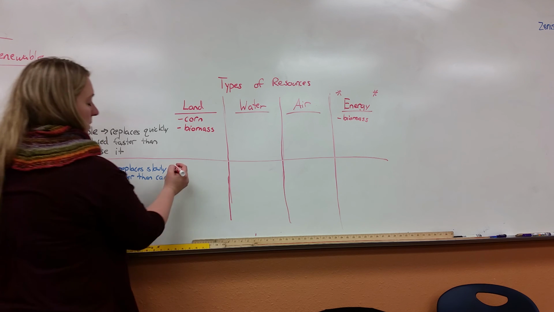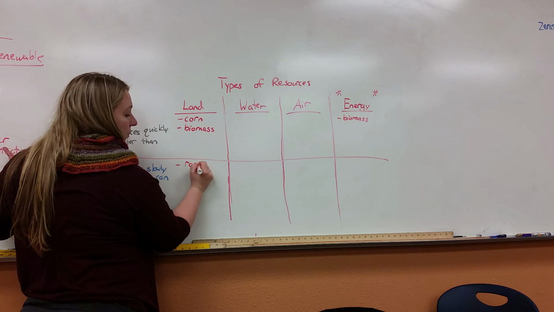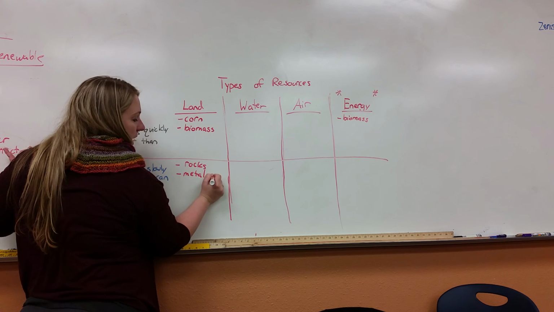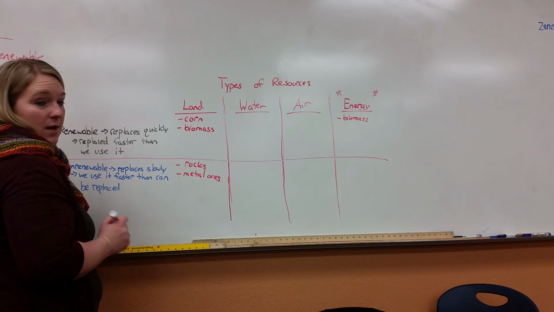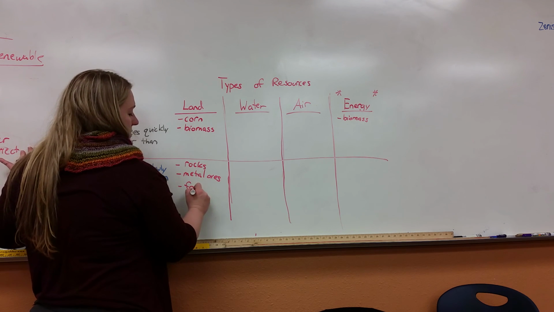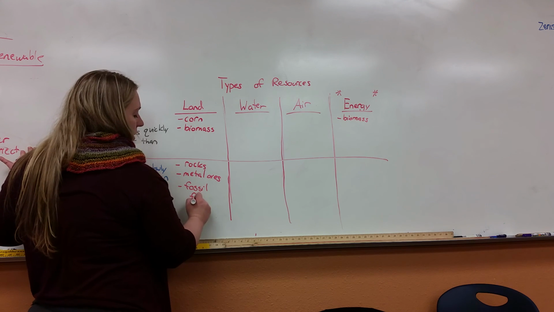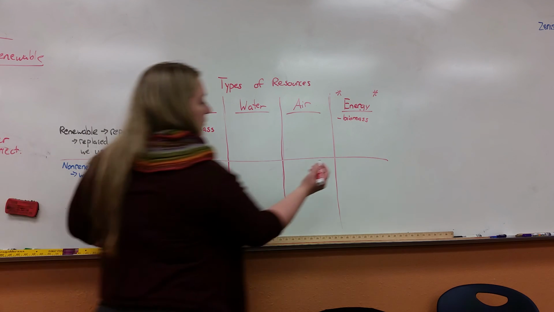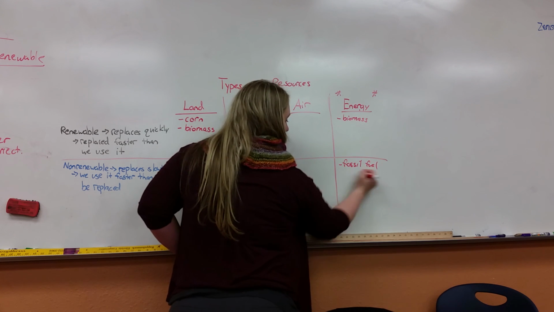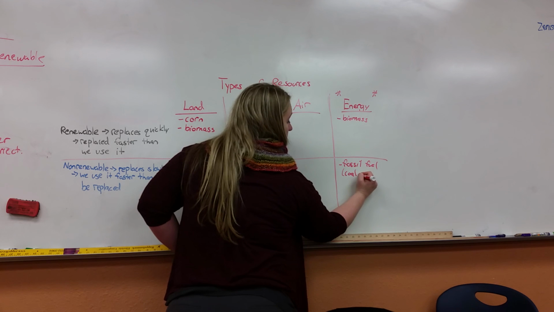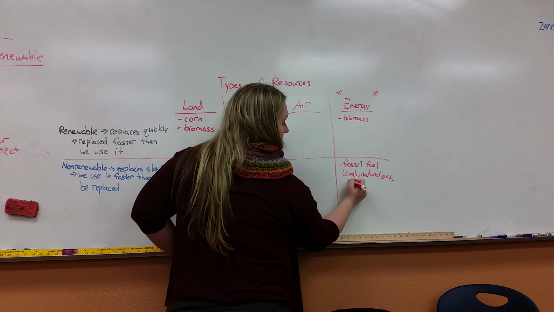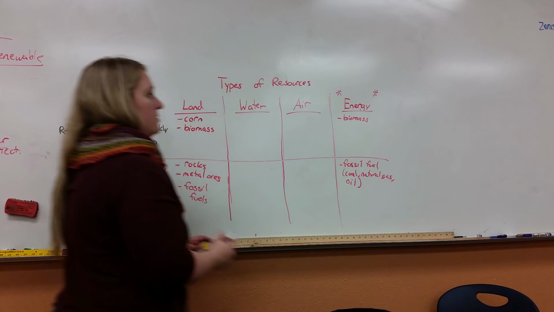Other things we find in the land would be things like rocks used for construction, metal ores, where we find the metal and take it out of the minerals, like our oxide minerals. We also have fossil fuels come from the land. And again, that's another one that we could go ahead and stick over under energy, because fossil fuels are what we use to get energy. So our fossil fuels are things like coal, natural gas, even oil. That's the big one. That's the one we use the most of.